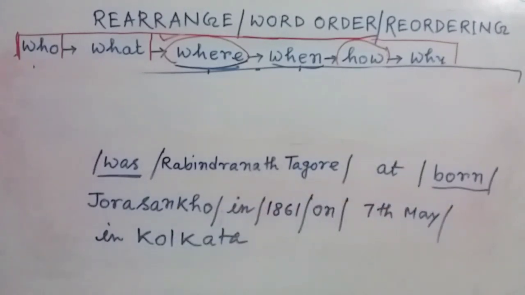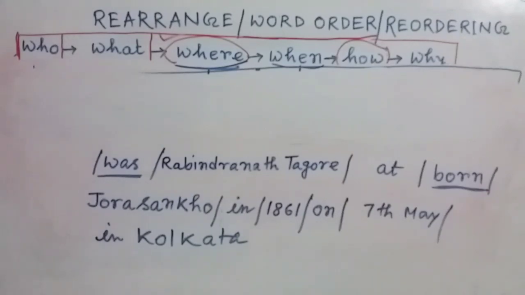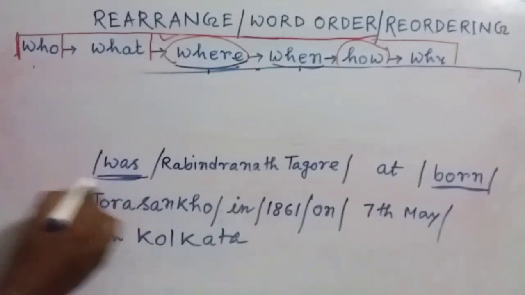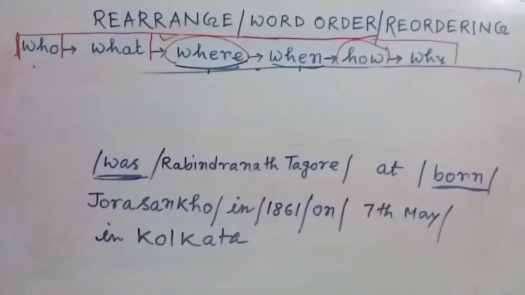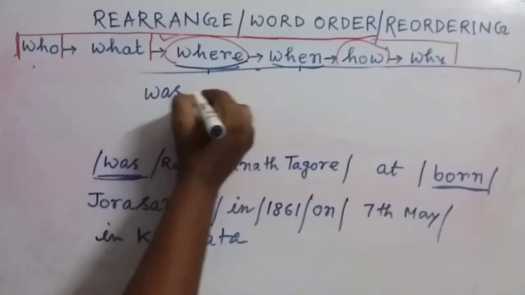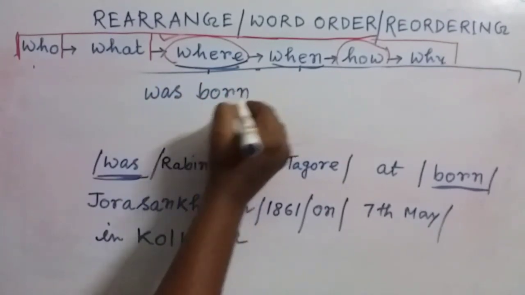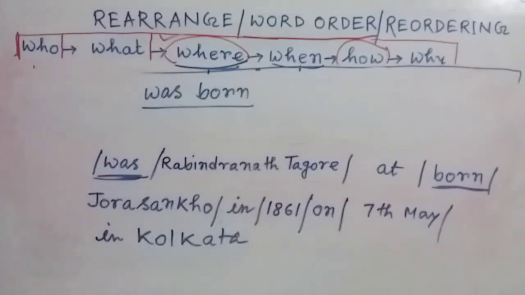So you got the verb. Actually this term bear is always used in passive form. That's why the auxiliary verb is given. So you got this one, was born. That means you have to place was born together.